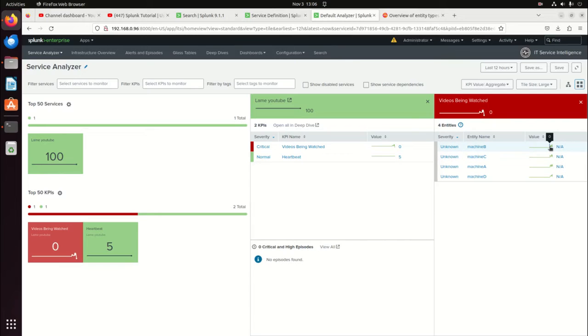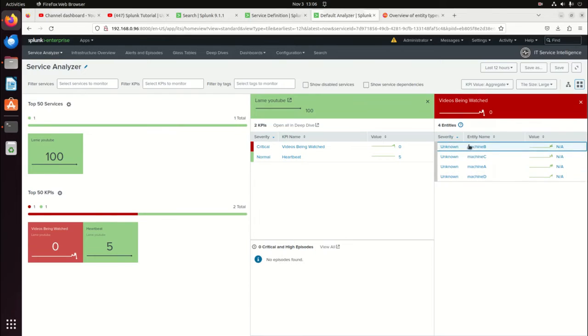Anyway, we can see all the videos. If I click in here, I can actually drill down to this machine. I'm going to wait before I drill down. I'll start it, but let's come back. So I can see very quickly, notice this doesn't reflect, this is red. I've got a red KPI and a green KPI, but I can see what's going on. I can immediately get some details. I can see the values over time. I don't have nearly enough information here.